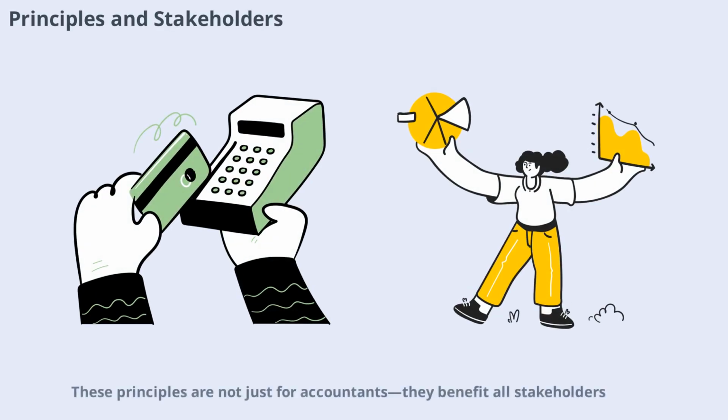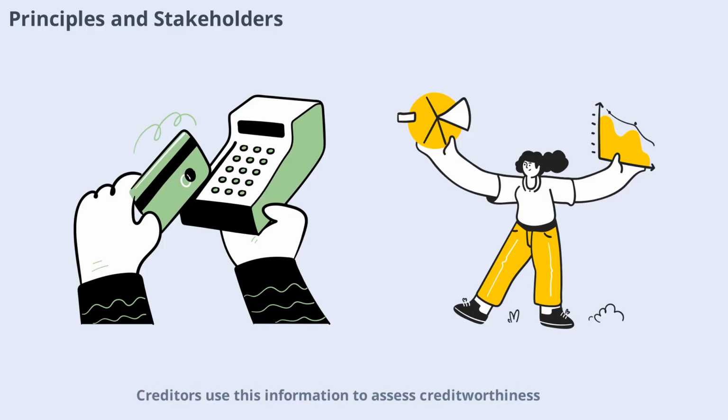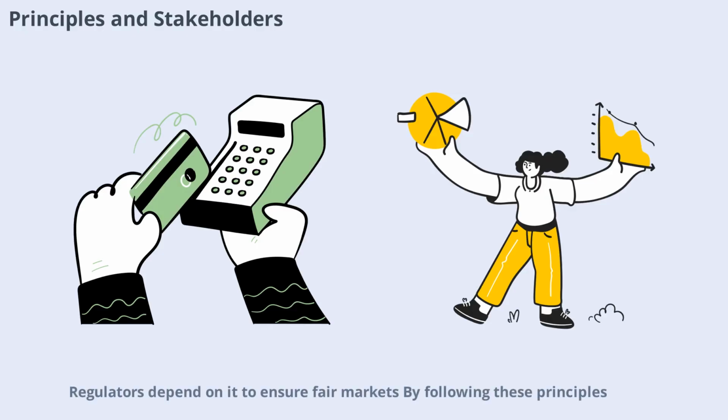These principles are not just for accountants, they benefit all stakeholders. Investors rely on consistent, conservative, and fully disclosed information to make investment decisions. Creditors use this information to assess creditworthiness. Regulators depend on it to ensure fair markets. By following these principles, companies serve the needs of a wide range of users.